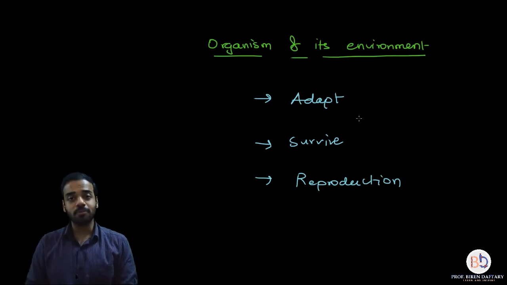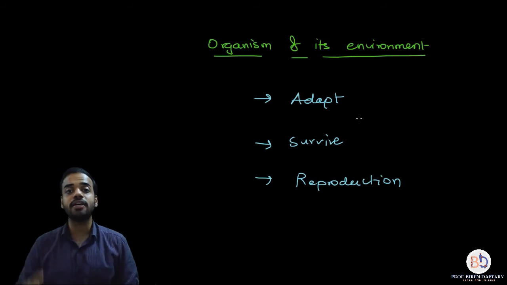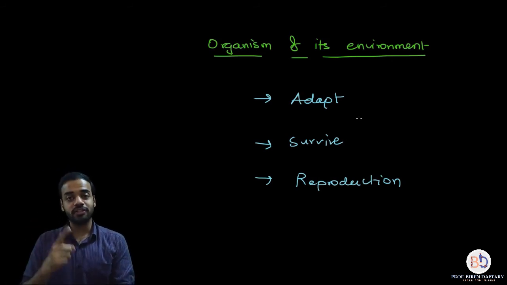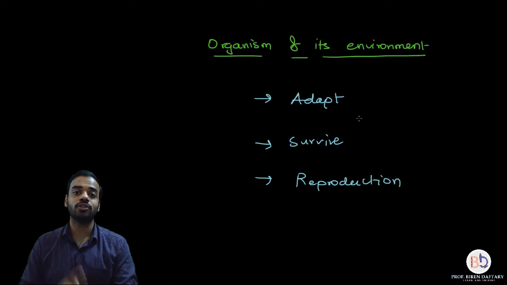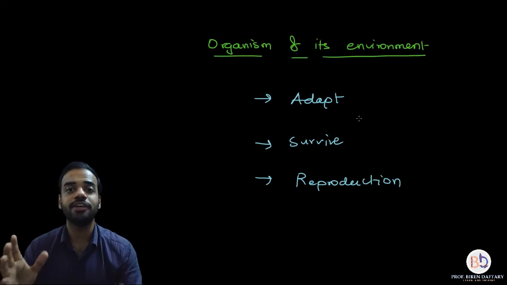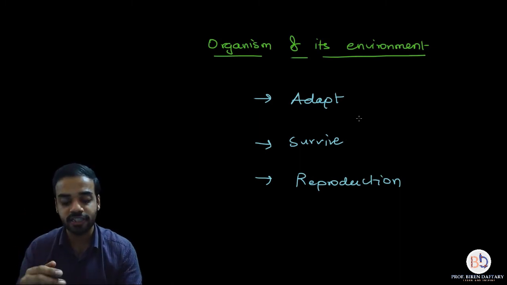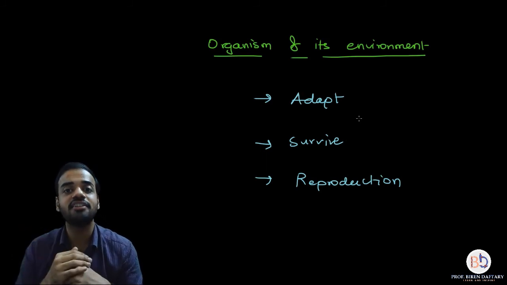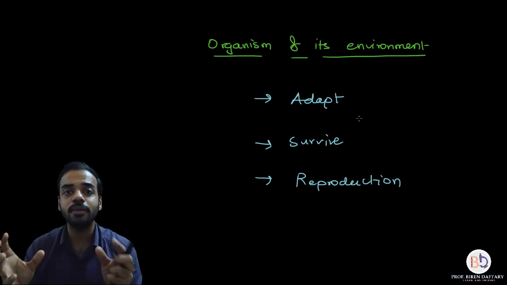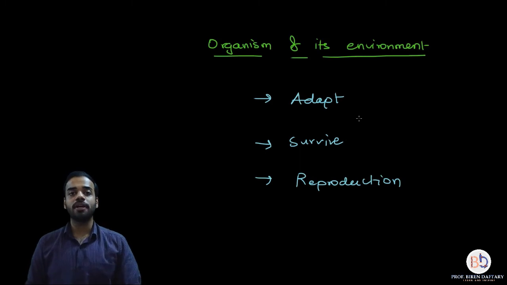So please remember that organisms are adapting, adjusting to their environment for two main reasons: for their survival and also for reproduction. I hope this part is clear. So we have completed, first of all, ecology. What is ecology? Then we did the ecological hierarchy. We studied 4 levels. Then this concept of how the organism is related to its environment. What is the interaction between them? Okay. Now coming to one more part.